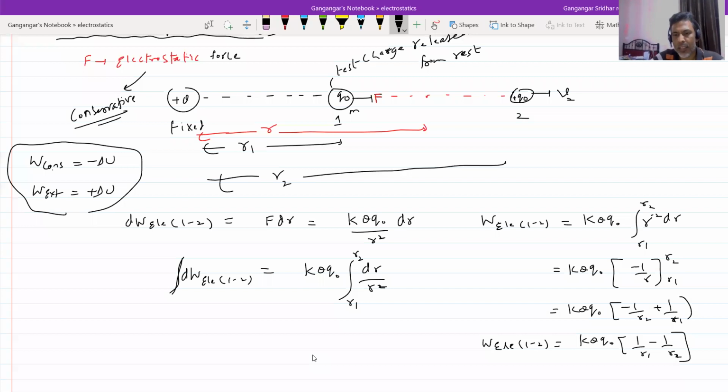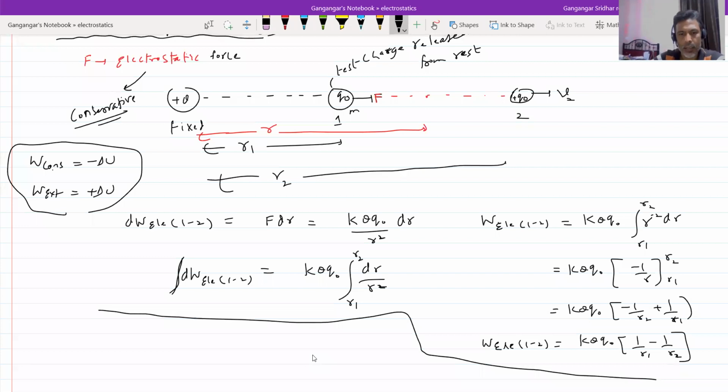So the work done by the electrostatic force should be equal to minus delta U12, which equals K Q Q naught times the expression.